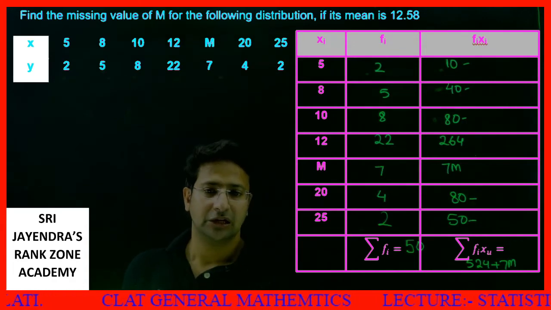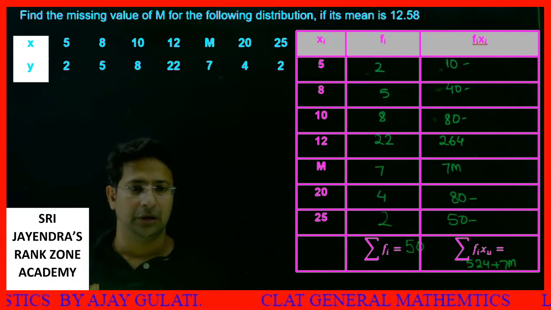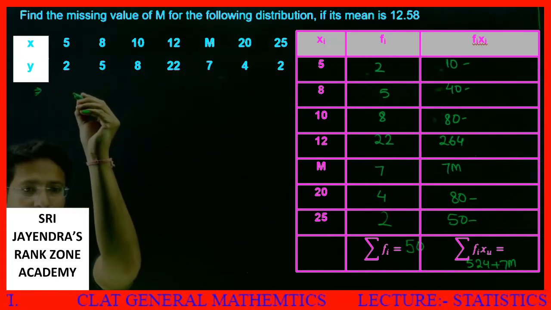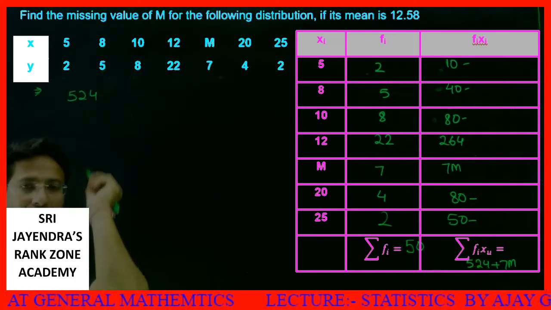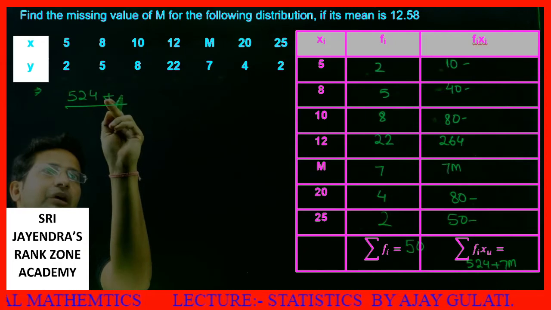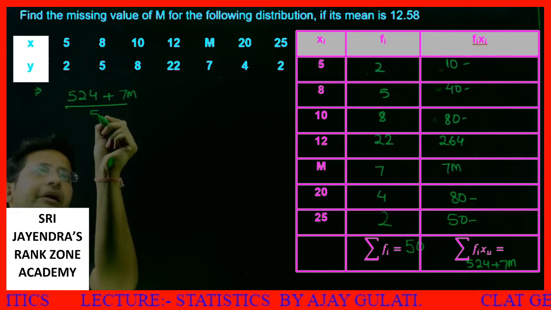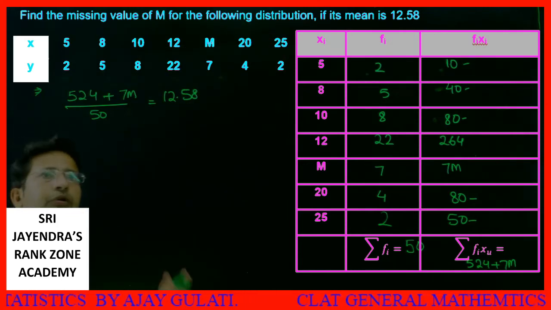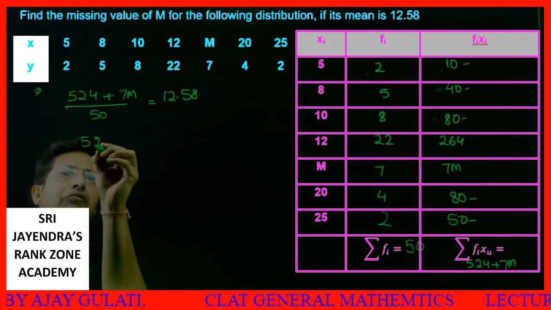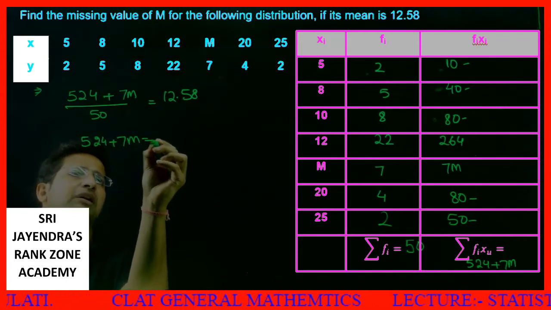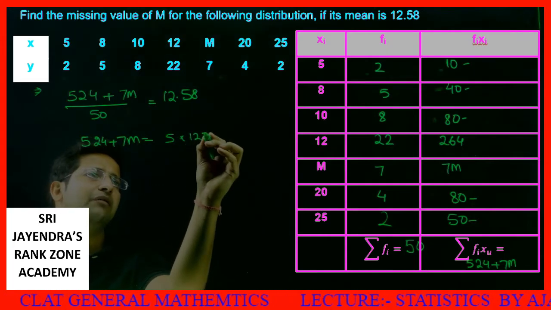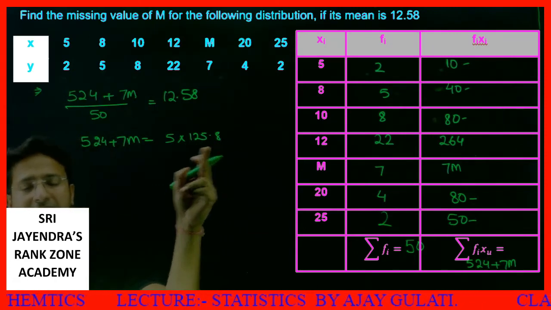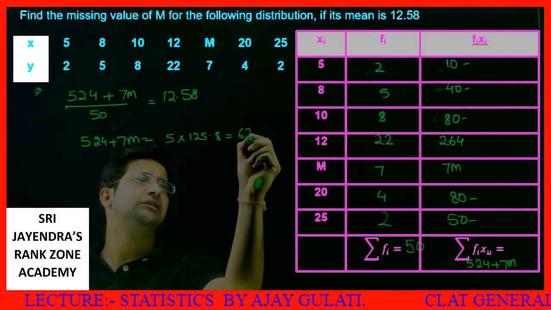Now mean will be what? Total sum divided by number of values. We were given that the mean was 12.58. So the sum divided by the number of values is equal to 12.58. So I can say 524 plus 7m is equal to 50 into 12.58, which is 629.